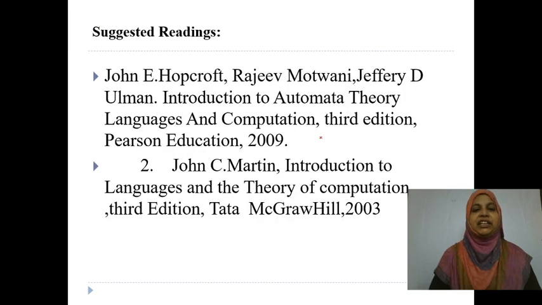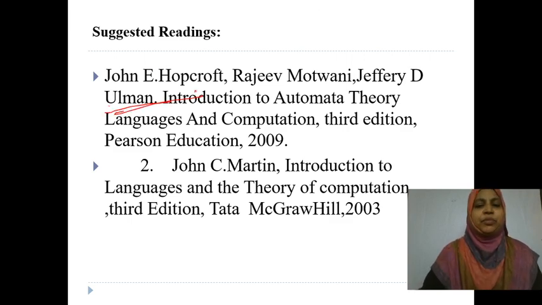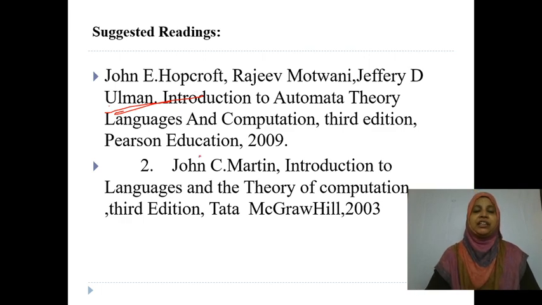Now, suggested readings are Introduction to Automata Theory, Languages and Computation, 3rd edition, Pearson Education 2009, by Hopcroft, Motwani, and Ullman. This is a very important book. Here Ullman is the basic book. Next one is Introduction to Languages and the Theory of Computation, 3rd edition, Tata McGraw-Hill. You can refer to these 2 books for these 5 units.